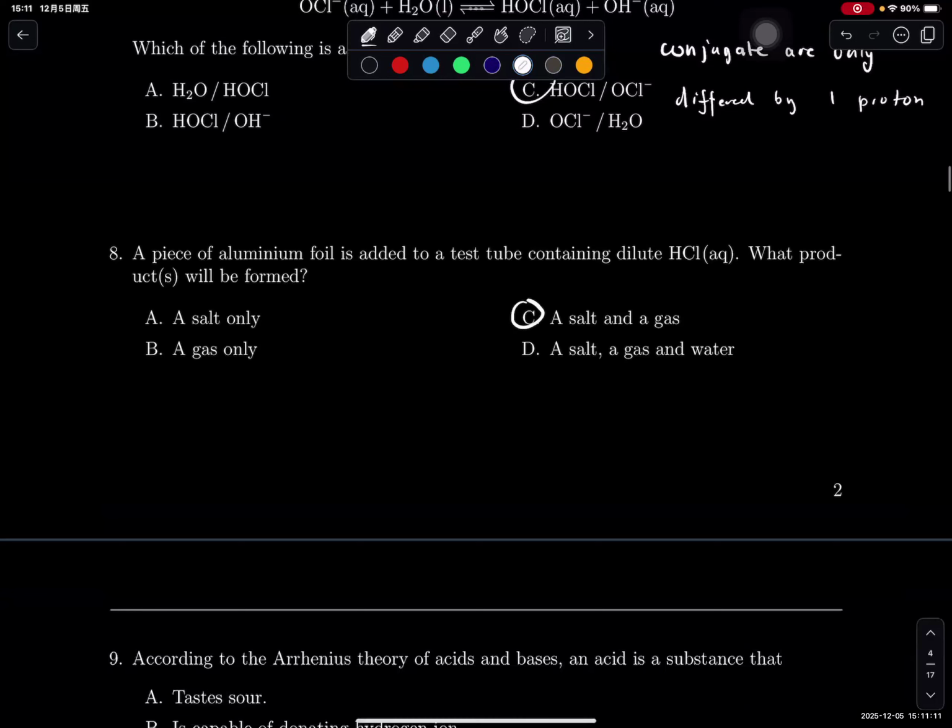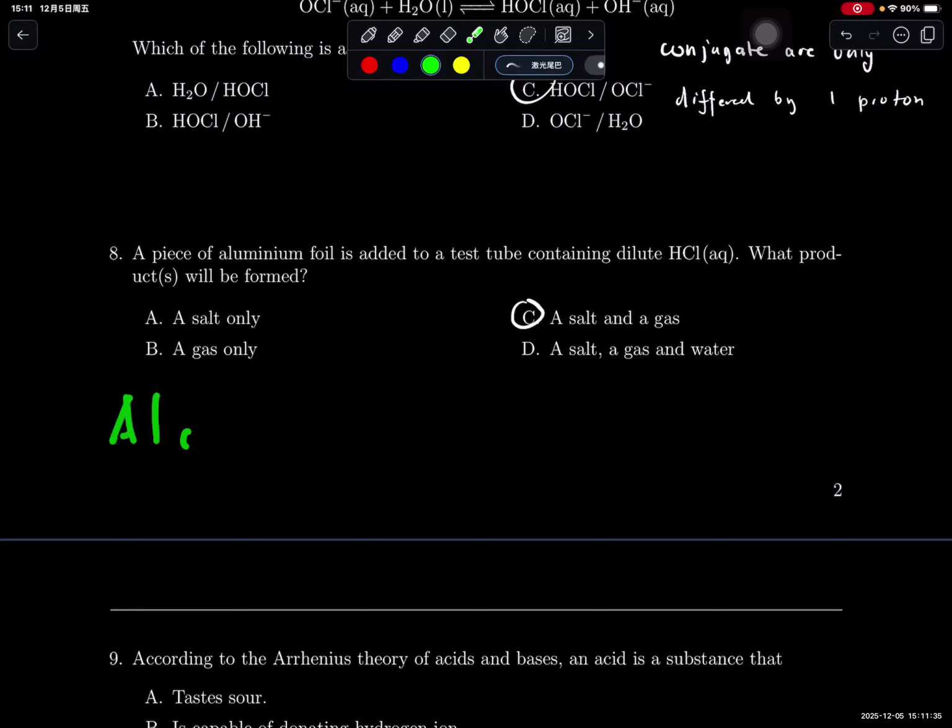Right, let's continue. Question 8. A piece of aluminum foil is added to a test tube containing dilute hydrochloric acid. What product can be formed? Aluminum reacts with hydrochloric acid, a metal reacting with a strong acid. So the products would be a salt and also a gas. The gas will be hydrogen gas.